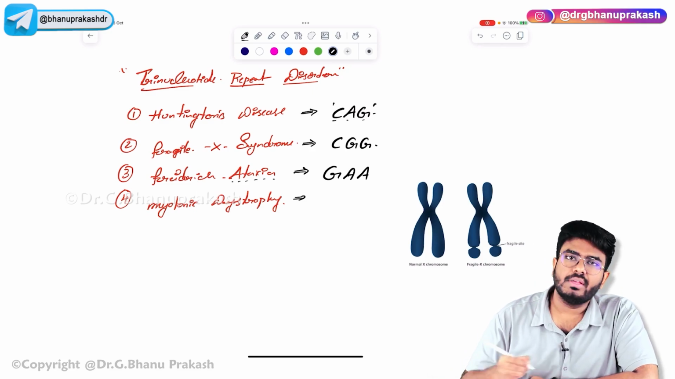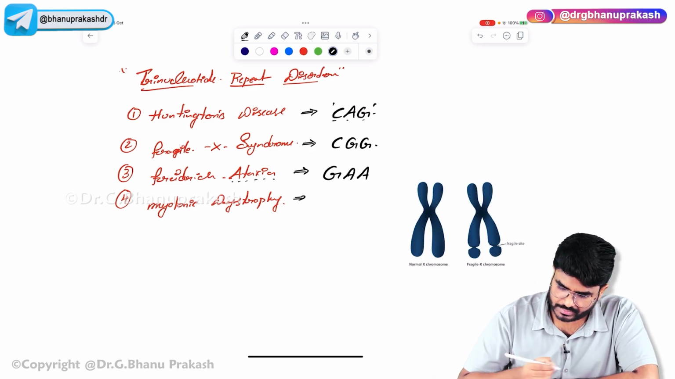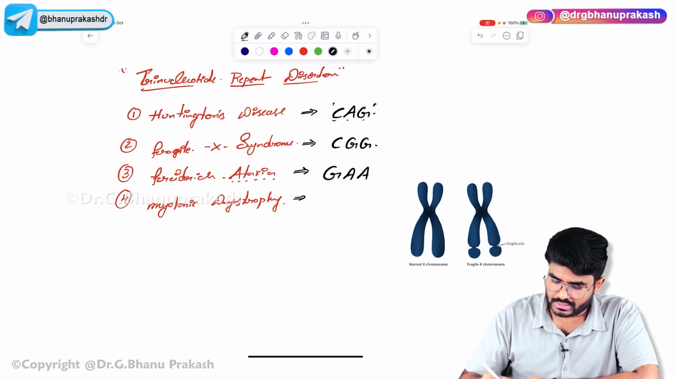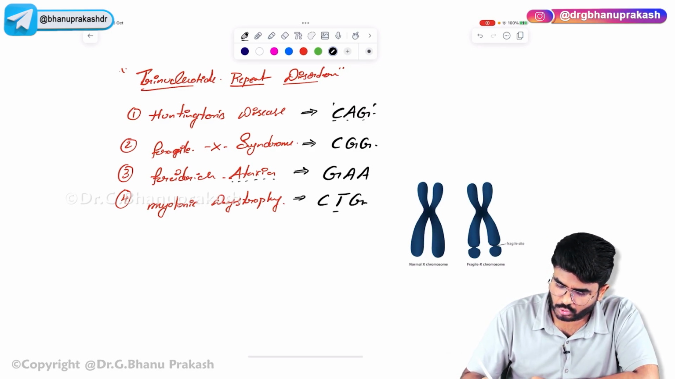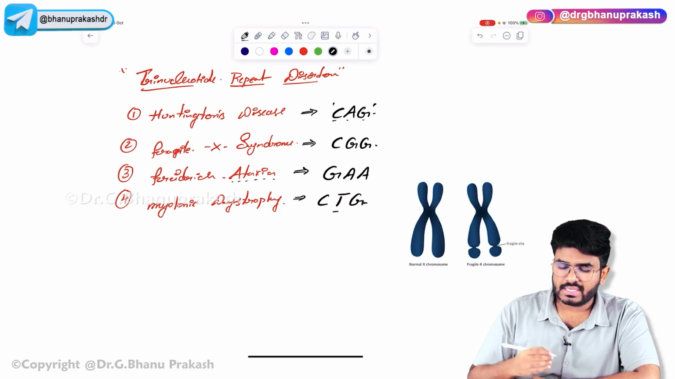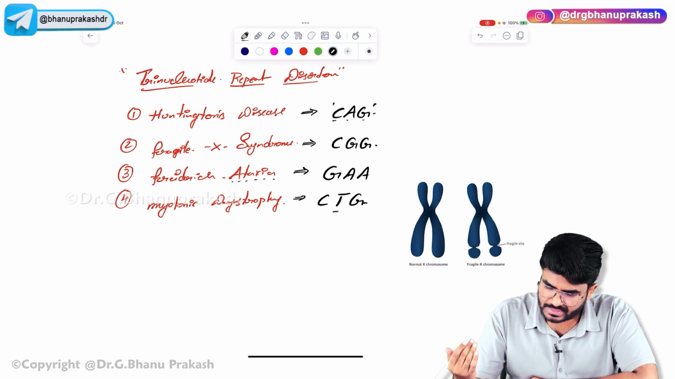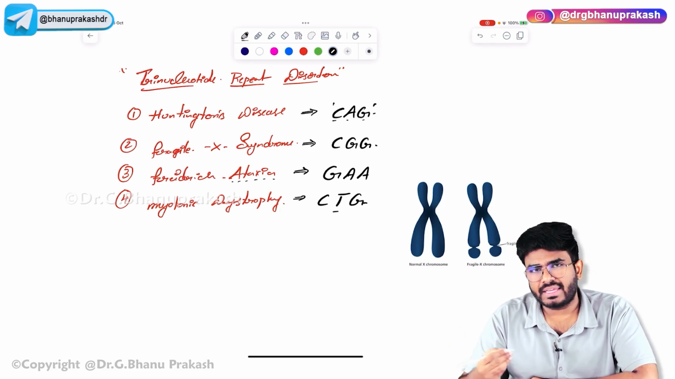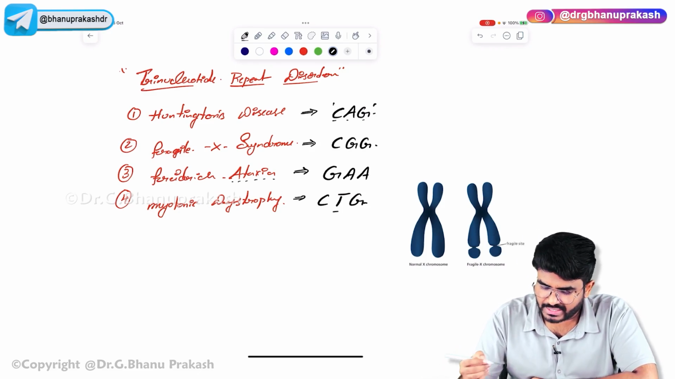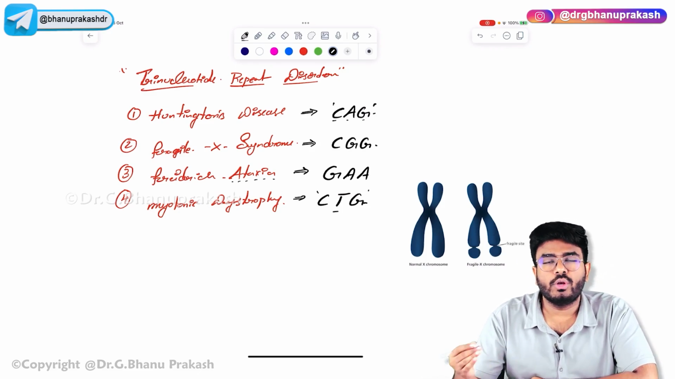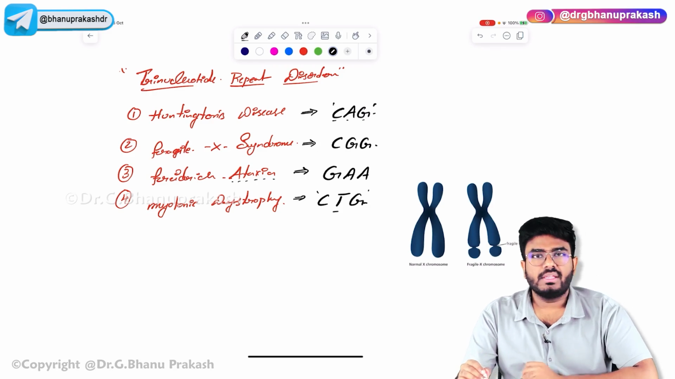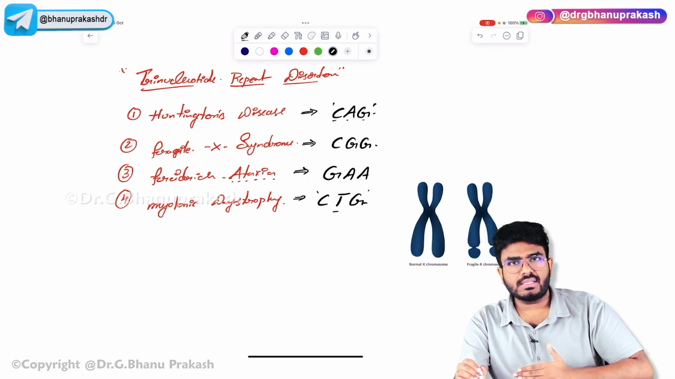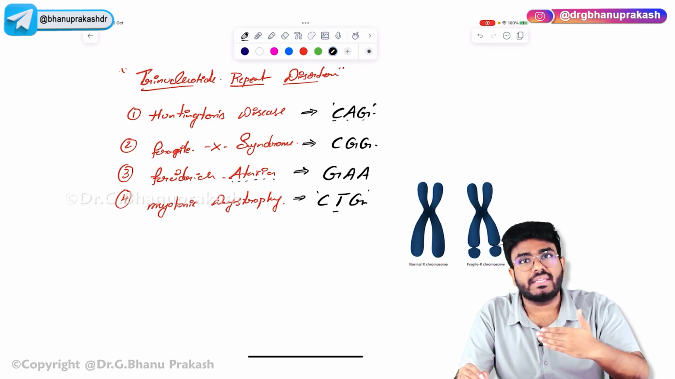Myotonic dystrophy, so tonic, CTG. So CAG, CGG, GAA for the gait abnormality, that's Friedreich ataxia, and CTG for myotonic dystrophy. So these are the trinucleotide repeat diseases, and these are the trinucleotides which are getting repeated.